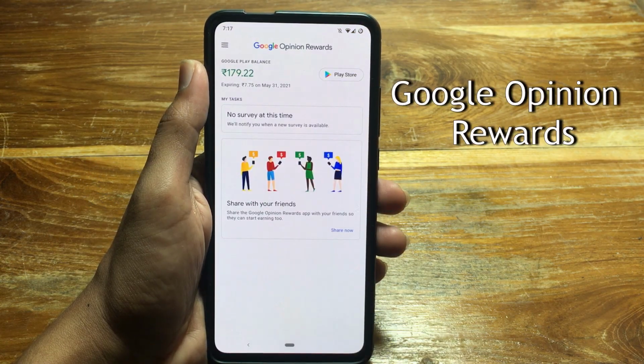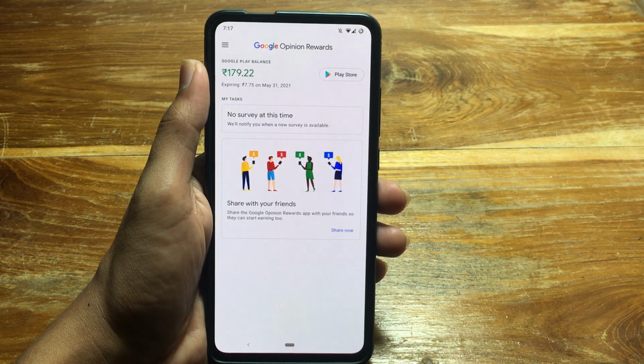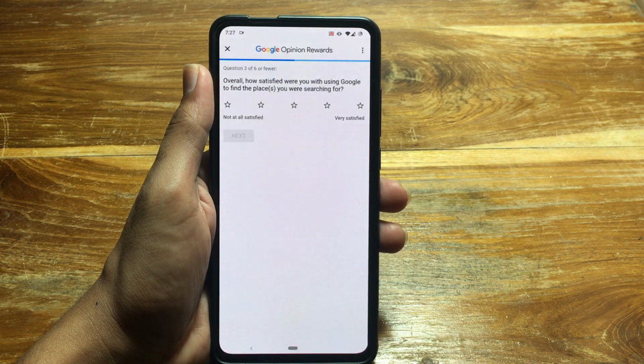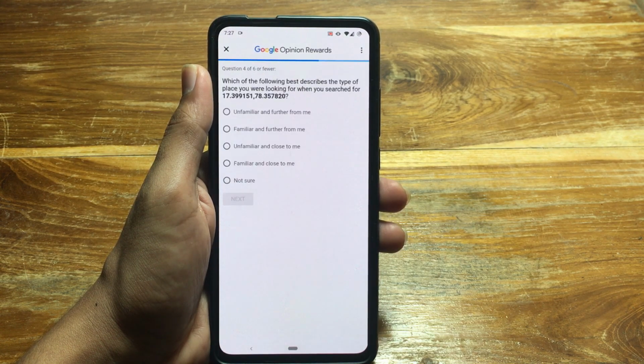The next app on the list is Google's Opinion Rewards. This app runs on a survey framework wherein Google sends out questionnaires to the users based upon the location history. The app sends you a survey wherein you are going to answer a few questions based upon the search that you made in the Google account.